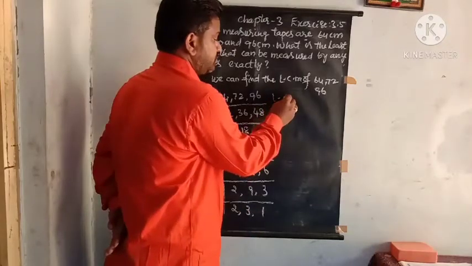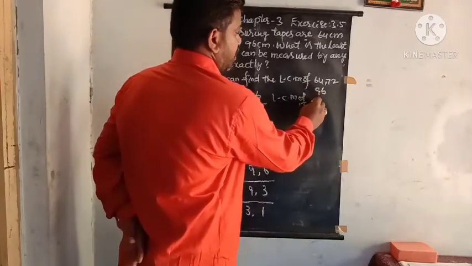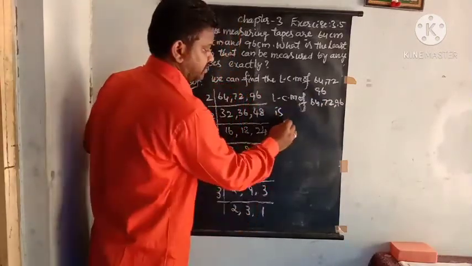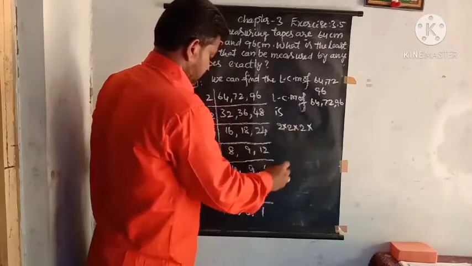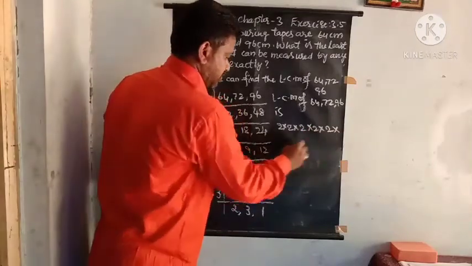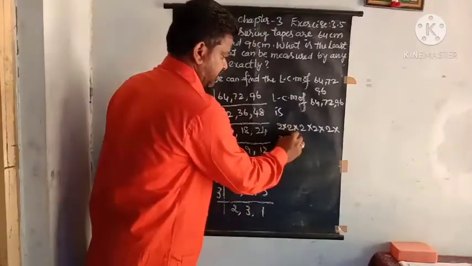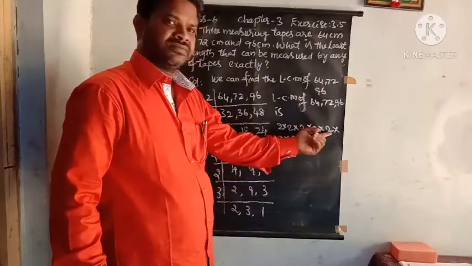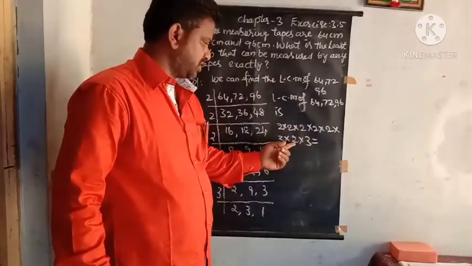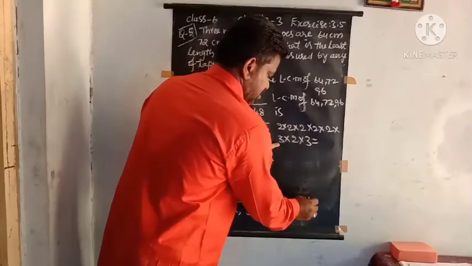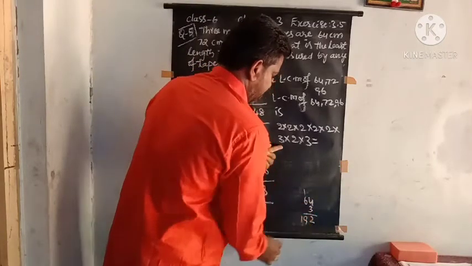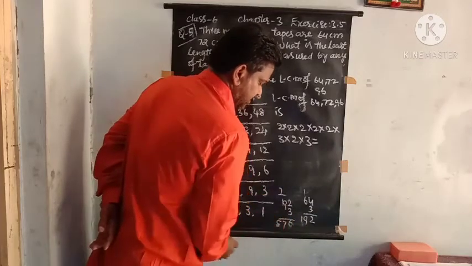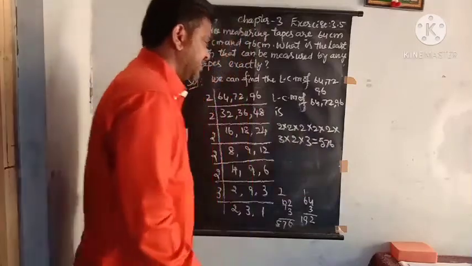You just multiply all these factors. So the LCM of 64, 72 and 96 is, multiply them: 2 into 2 into 2 into 2 into 2 into 2 into 3 into 2 into 3. 2 twos are 4, 4 twos are 8, 8 twos are 16, 16 twos are 32, 32 twos are 64, 64 threes are 192, 192 threes are 576. 576, that is our required number.